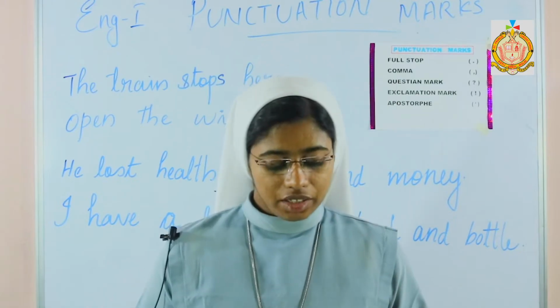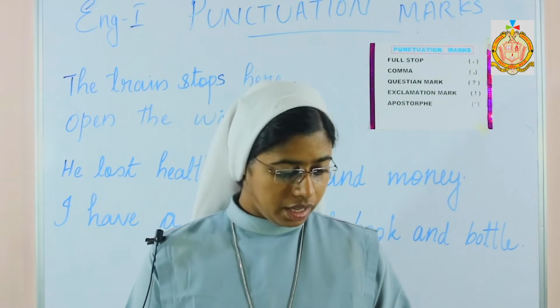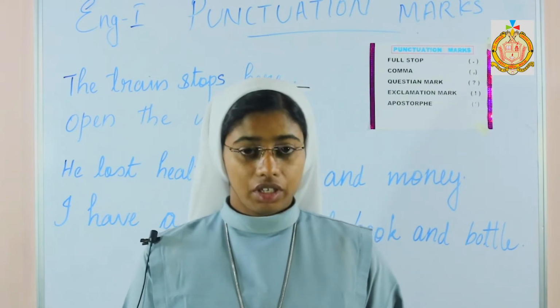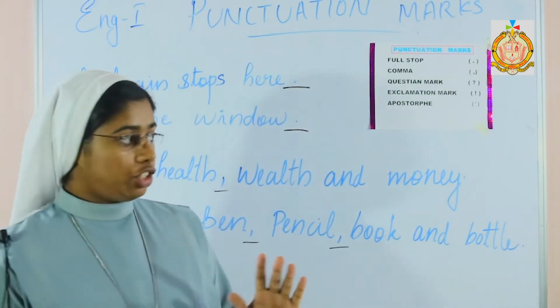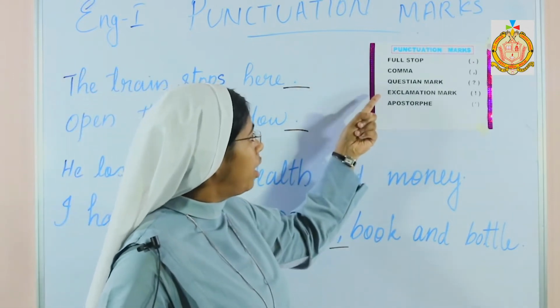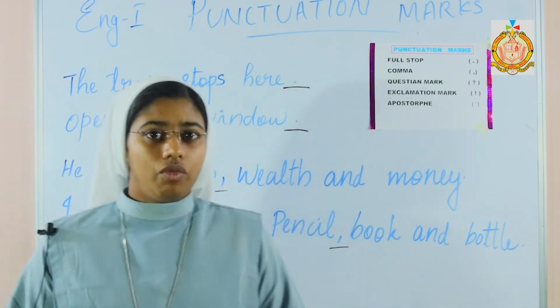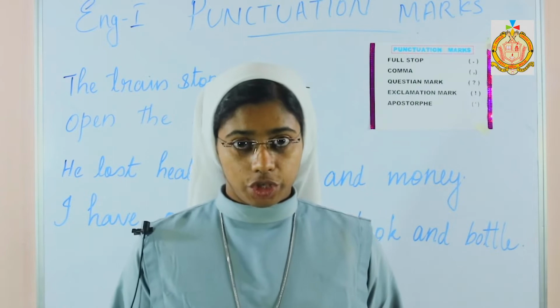Good morning, children. Today we are going to see the chapter punctuation marks. Here in this chapter, there are 5 punctuations. Which all are they? Full stop, comma, question mark, exclamation mark, and apostrophe. For what all purpose do we use punctuation marks?